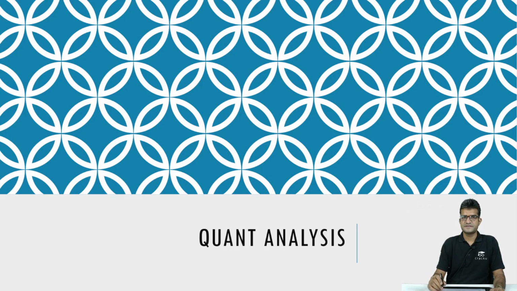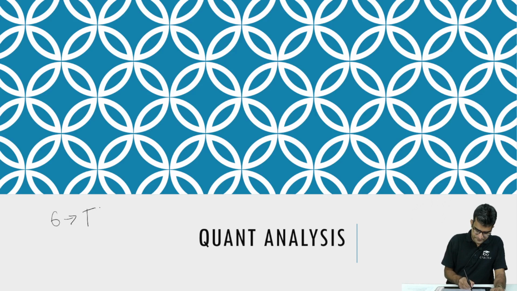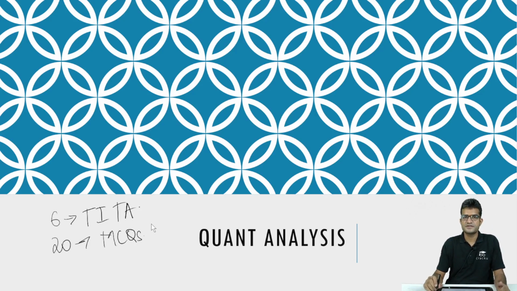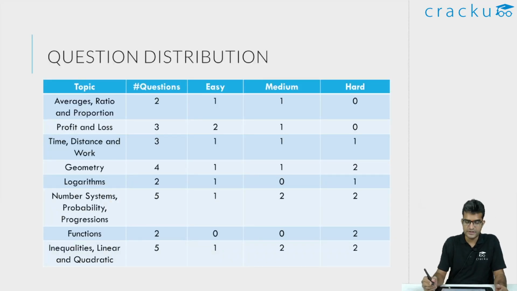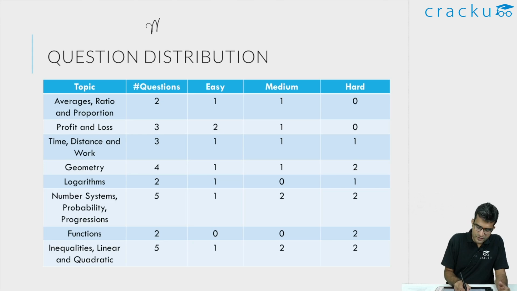In Quant, there were 26 questions. Out of the 26 questions, there were 6 questions in TITA, and there were 20 MCQs. The split across the different topics can be given over here. In general, I feel that this was definitely more on the medium to difficult sectional. I think this was definitely more difficult than, for example, say DC8.